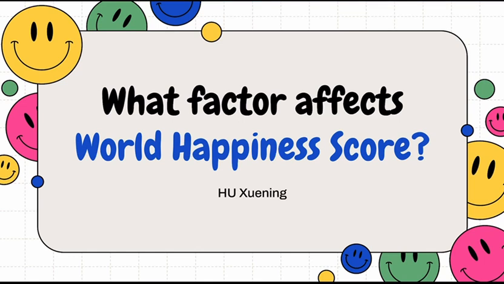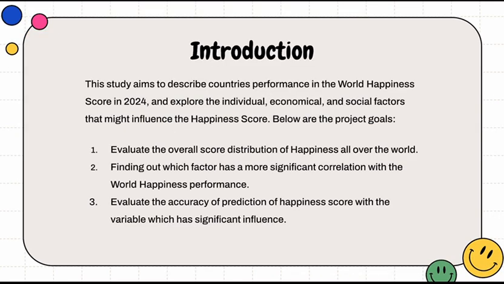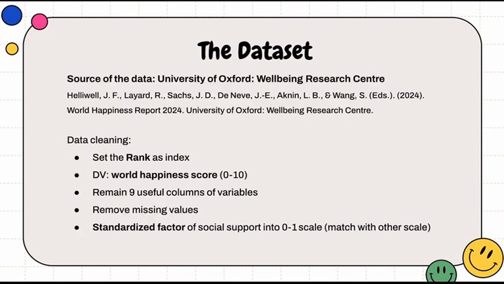Today my topic is about the factors which may influence the World Happiness Score in the year 2024. This study aims to describe the country's happiness performance, figure out which factors are correlated with it, and evaluate the way to predict the happiness performance. The data is from the Wellbeing Research Center of the University of Oxford.